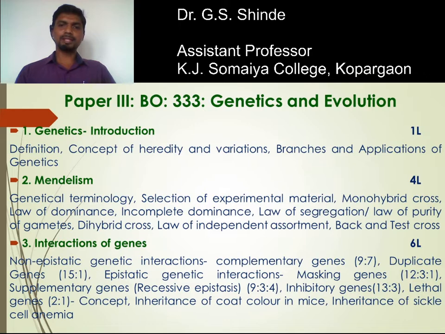The first one is the masking gene, with the ratio 12:3:1. Supplementary genes, also called recessive epistasis, have the ratio 9:3:4. Inhibitory genes 13:3. Lethal genes 2:1.